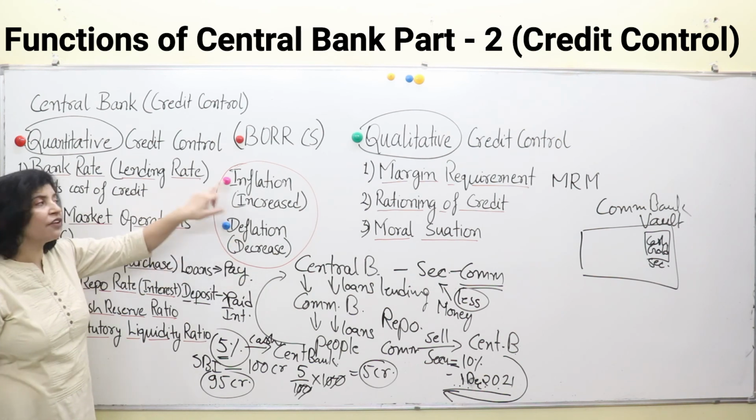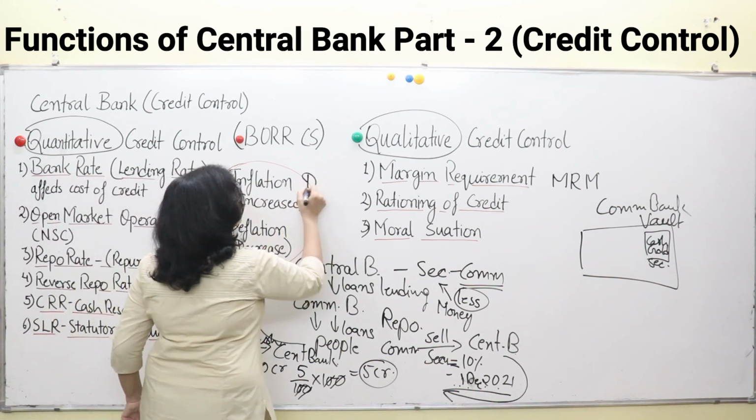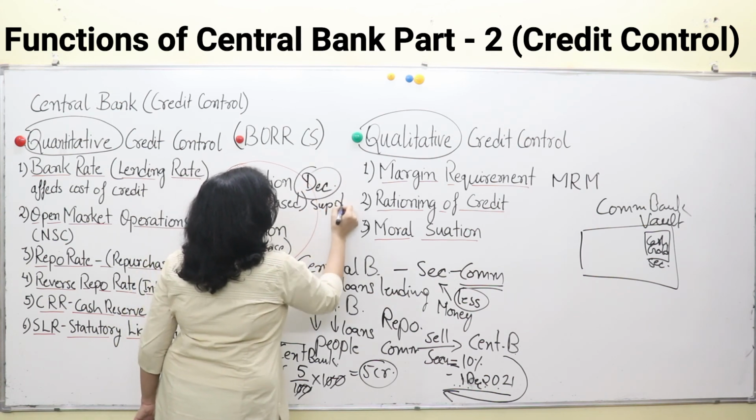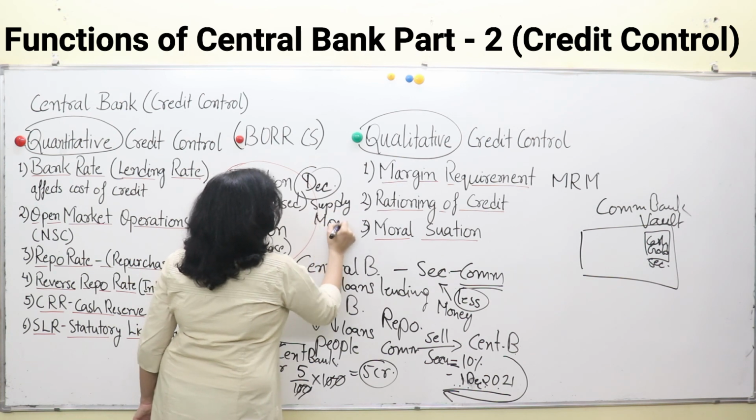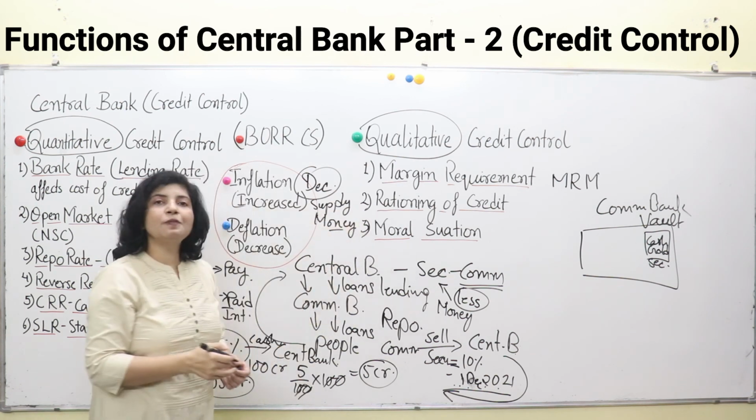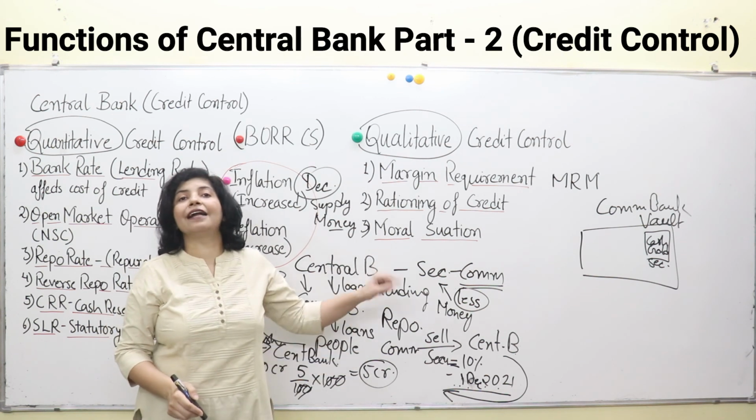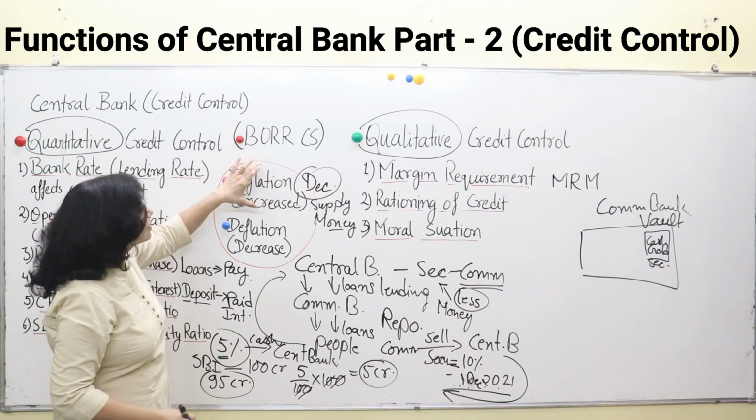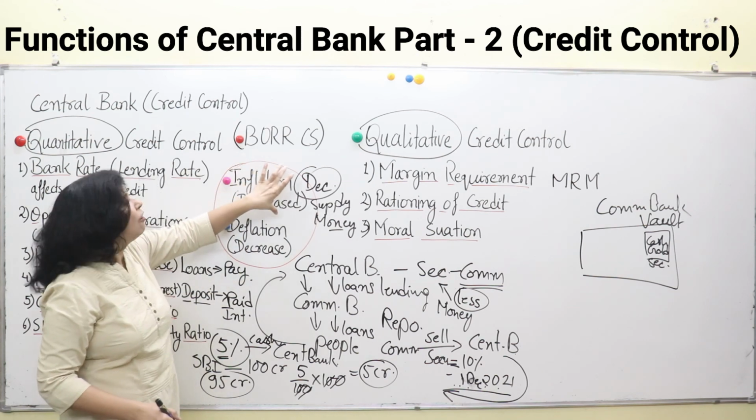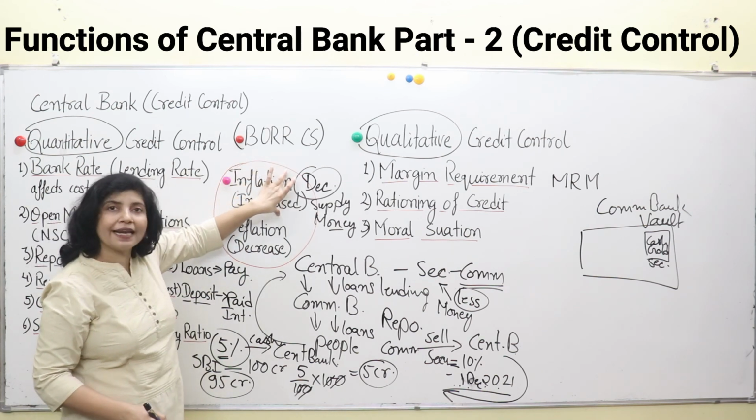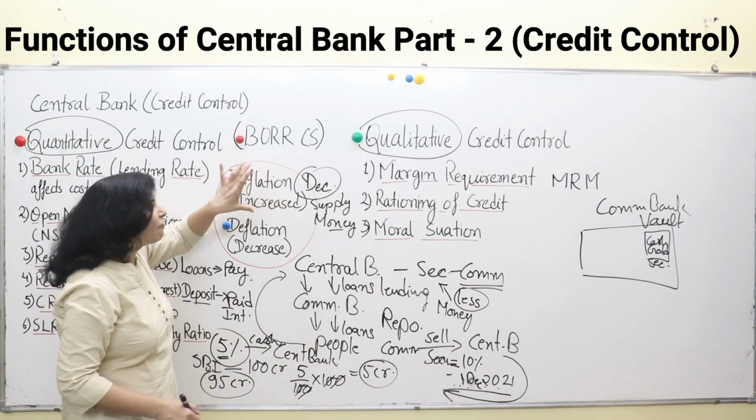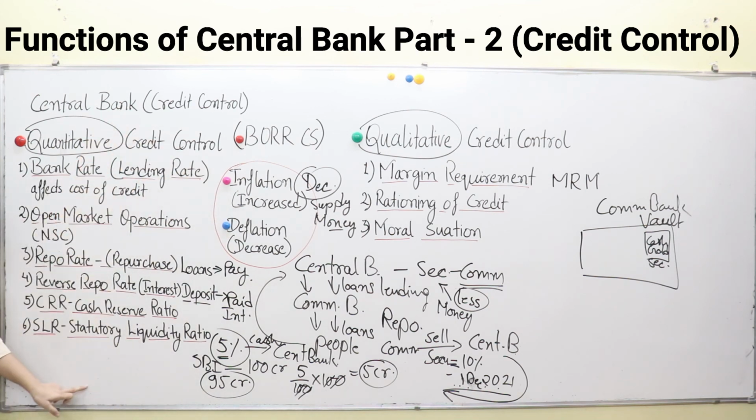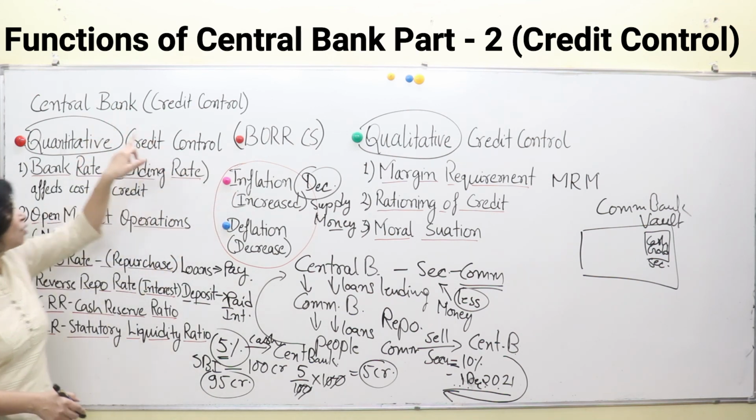During times of inflation, we need to decrease the supply of money. Why? Because people are having excess money, they are demanding more products and inflation is going on and on. This is a very hazardous condition, very dangerous for any economy. So to decrease inflation, we need to decrease money, so we increase all these measures. Clear? Inflation, increase all these measures.